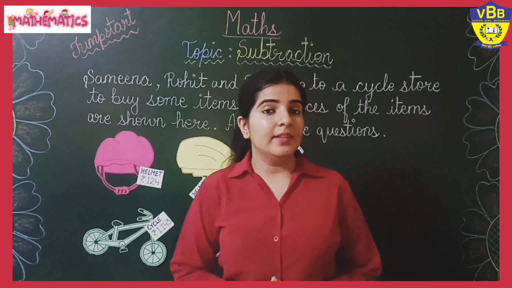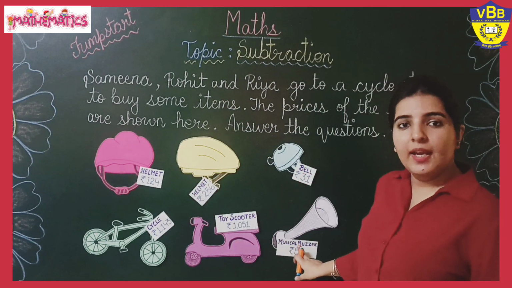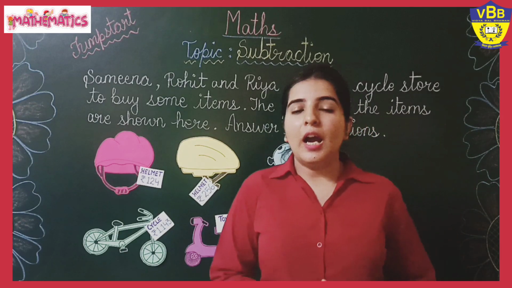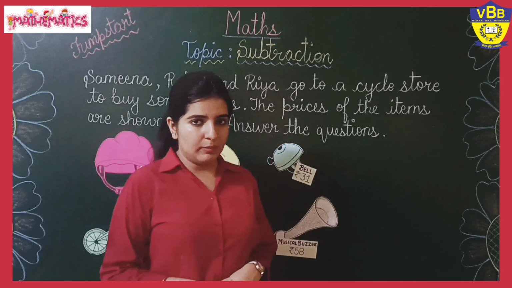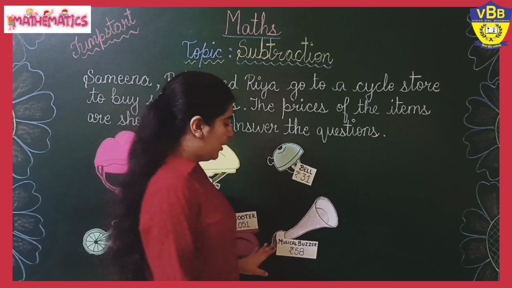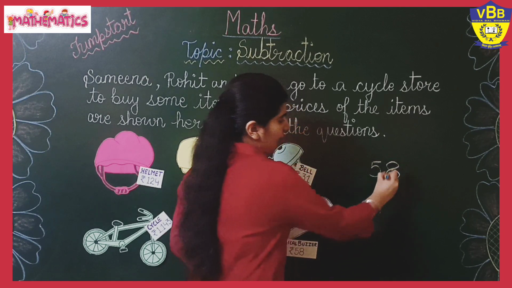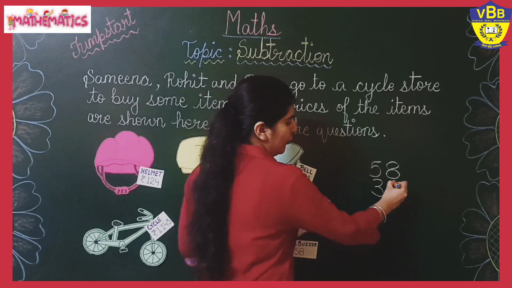Now the next question and the last question is regarding Riya. What all things did Riya buy? Riya buys a musical buzzer and a bell, and we have to find out how much she has to pay for both the items. The cost of the buzzer is 58 rupees and the cost of the bell is 31 rupees.